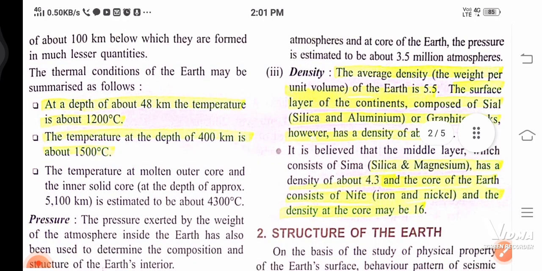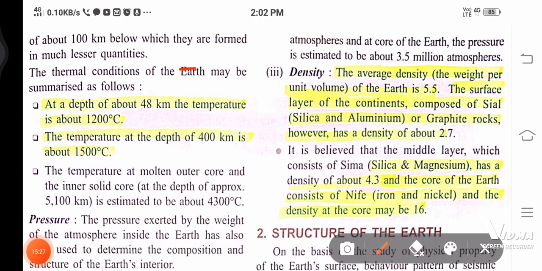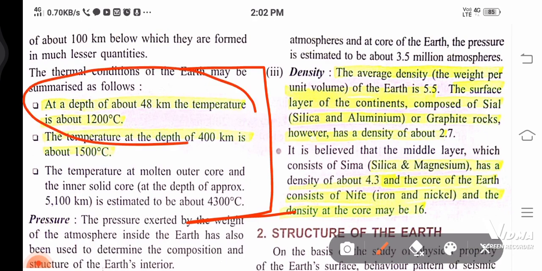So now the thermal conditions of the earth may be summarized. This is a summary of what I have explained so far. This full first page summary is only this important part. The thermal conditions of the earth may be summarized as follows: at the depth of about 48 kilometer the temperature is about 1200 degrees Celsius. This I have told you. And the temperature at the depth of 400 kilometer is about 1500 degrees Celsius.